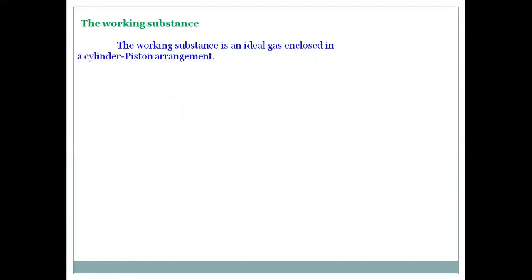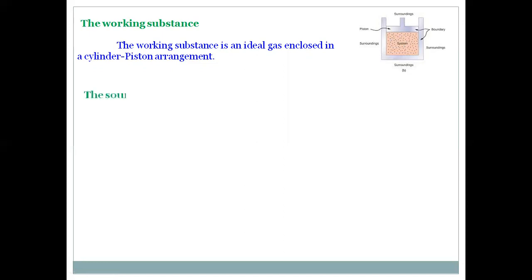So one by one, we will now discuss, starting with the working substance. In this Carnot heat engine, the working substance may be taken as an ideal gas. It is enclosed in a cylinder-piston arrangement. So this is the cylinder. It is made of insulating material on three sides. The bottom alone is made of conducting material to carry out all such operations. Inside this cylinder, the ideal gas is kept. This is called the working substance.